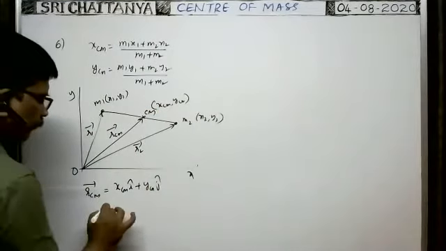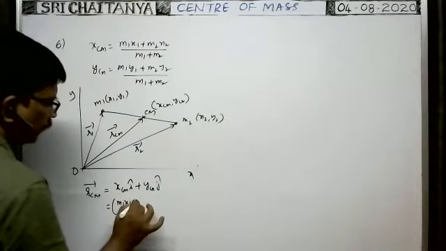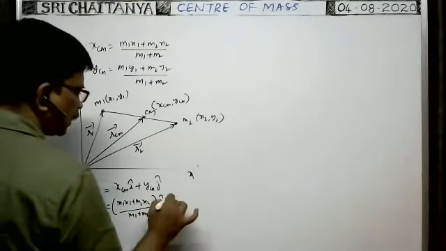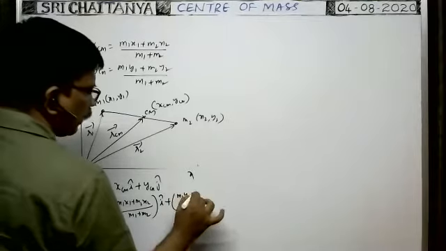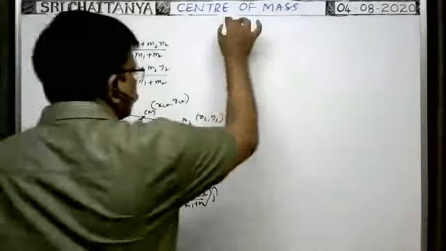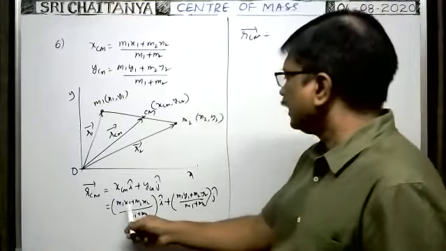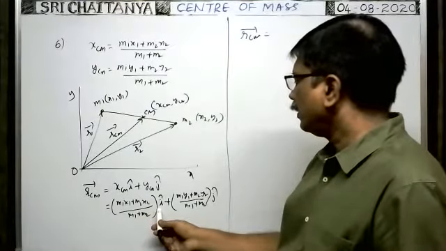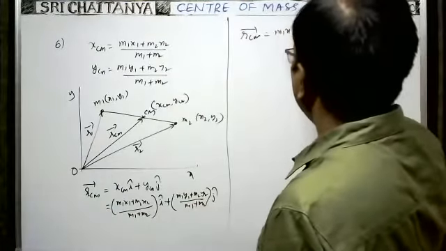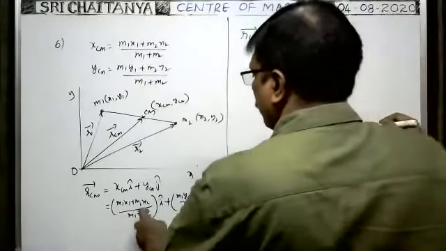Okay, how can we write xcm? Already we have this formula now. So xcm means we can write m1 x1 plus m2 x2 by m1 plus m2 into i cap, plus ycm means m1 y1 plus m2 y2 by m1 plus m2 into j cap. So RCM bar is equal to m1 x1 into i cap plus m1 y1 into j cap, by m1 plus m2.